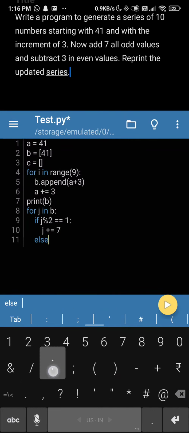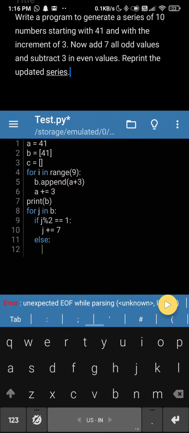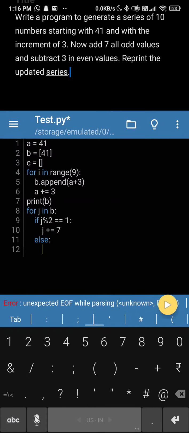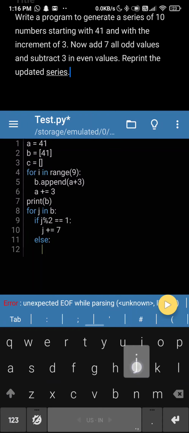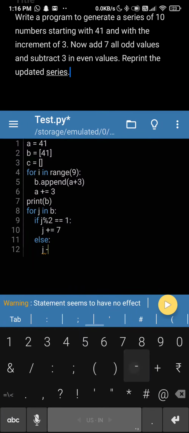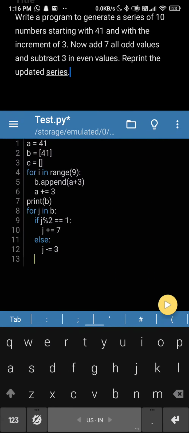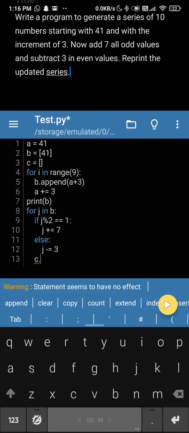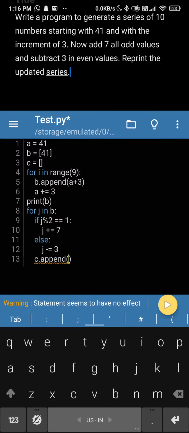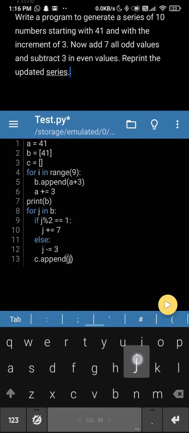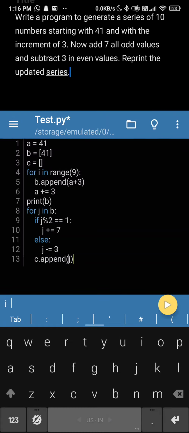Else, now there are only two possibilities, right? Either the number would be even or odd. So if it is not even, it is odd. So what we have to do with the odd values? All the even values are already separated. Subtract 3 in even values. Okay. So we'll do j minus equal to 3 for even values. Now because we are doing this for a new list, we'll do append, and we'll append j to it, right? Let's see what it gives us.